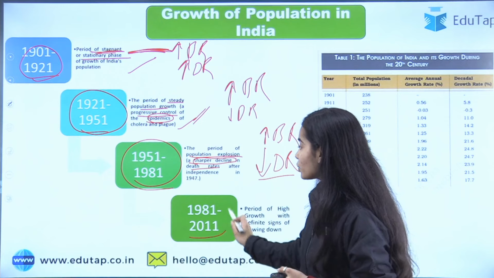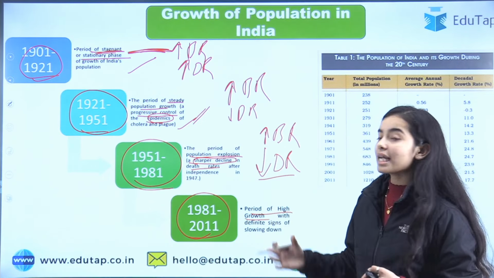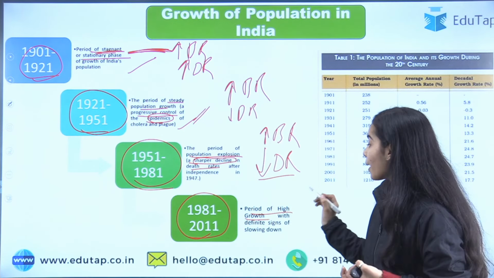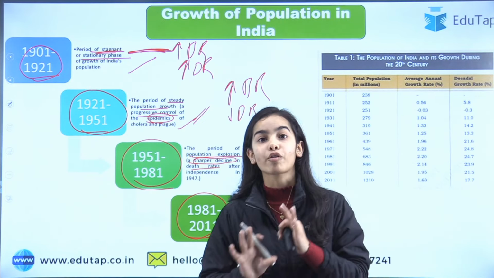In 1981 to 2011, that is in the current period, the period of high growth, we can see that after the population explosion, the high growth of the population was still there, but definite signs are there of the slowing down of the growth rate of the population.